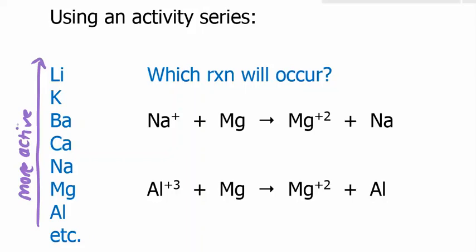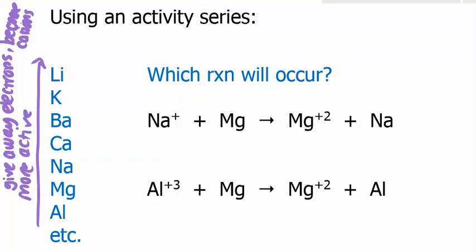Metals are known for giving up electrons, and the more active the metal, the more likely it is to give up electrons. So they become cations. Okay, so since we know that, let's look at one of these reactions at a time.